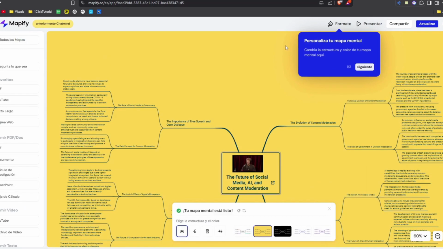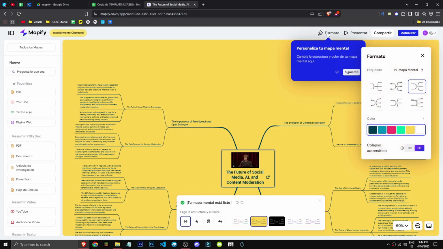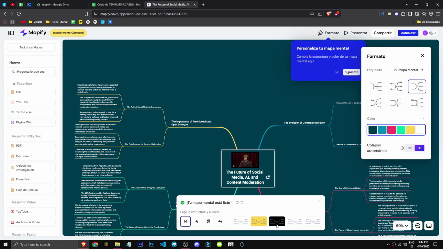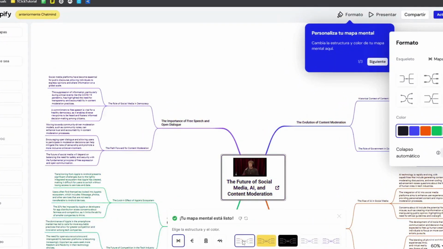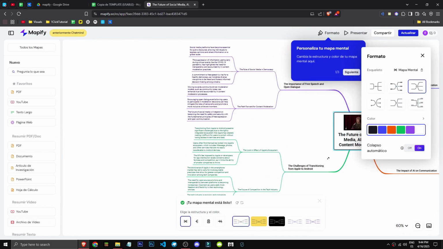So here's the mind map. We can't present it. We can change the format and color. I've chosen this one. It's really, really bad, isn't it? Let's pick this one with different colors. Let's see what it did with a 2-hour video, huh?